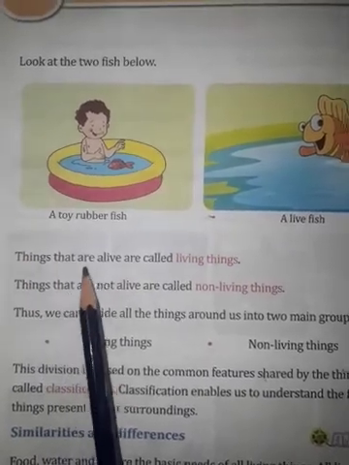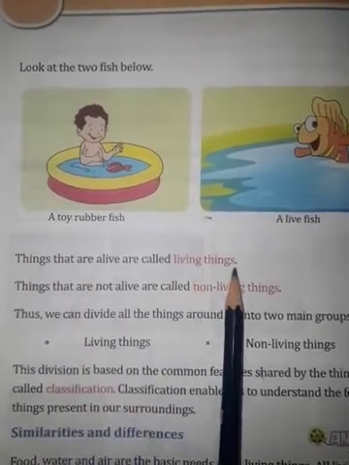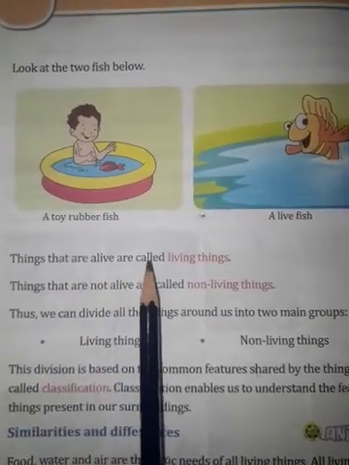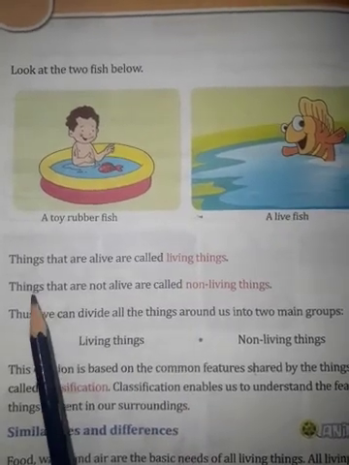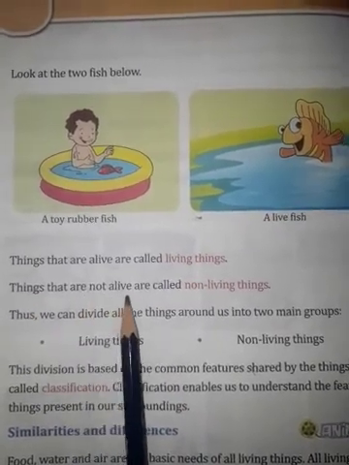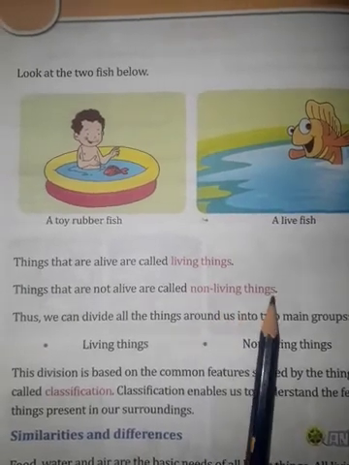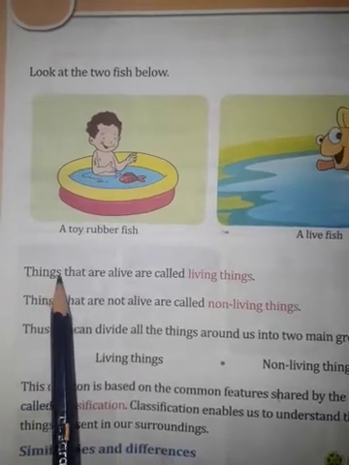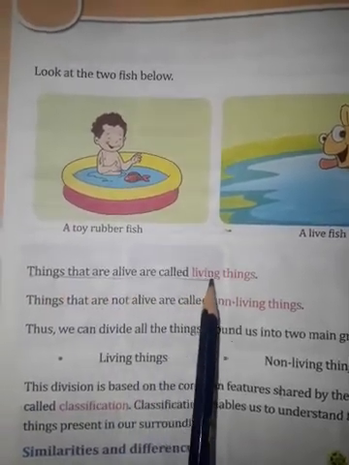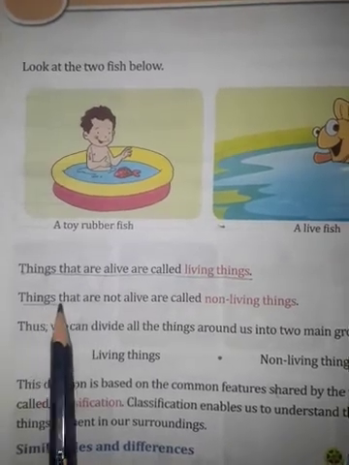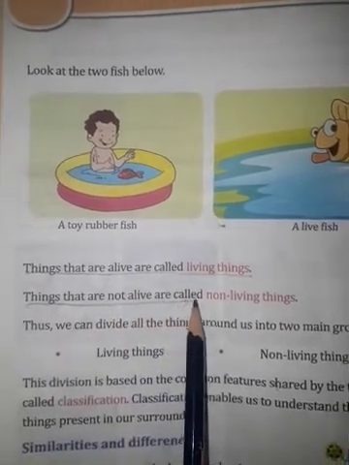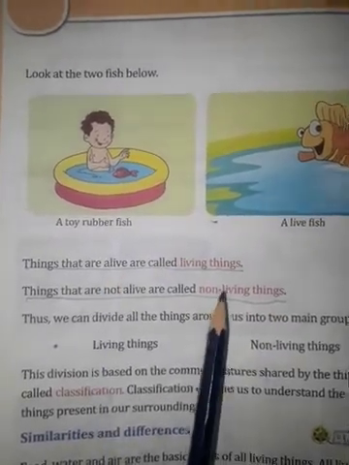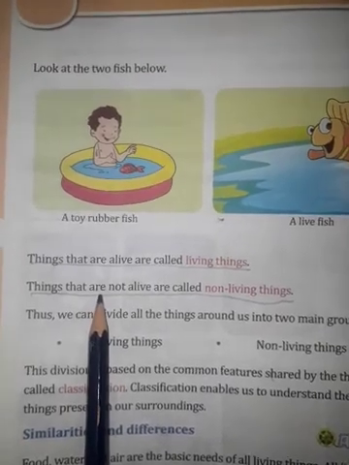Here, things that are alive are called living things. So what are living things? Things that are alive are called living things, and things that are not alive are called non-living things. Underline this. This is the definition of living things and this is the definition of non-living things.